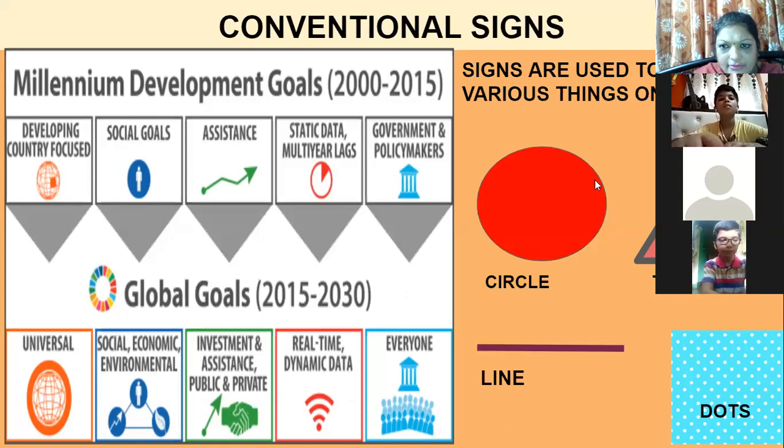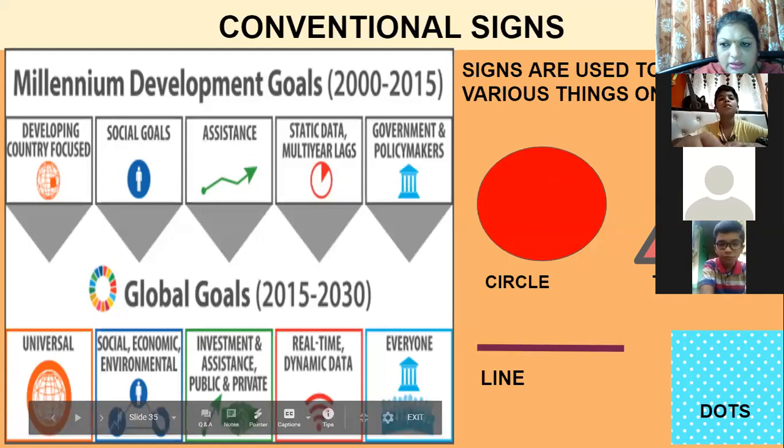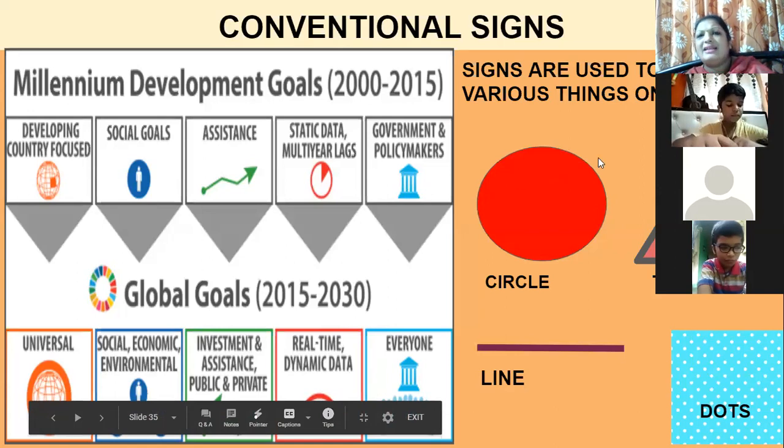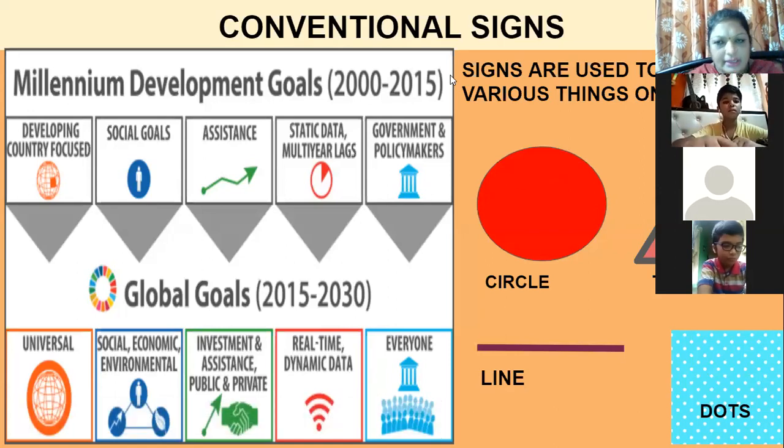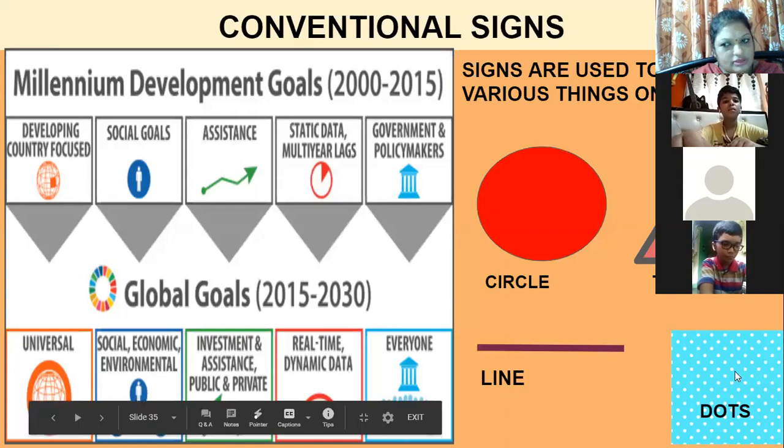So these shapes, circle, triangle, line, or dots, are being used over here for conventional signs. Example, here down is a Wi-Fi network sign. You can see a red dot is used. So here these are the conventional signs. So again, I'll repeat. The signs which are used to show various things on a map are known as conventional signs. And they are used in a form of a circle, triangle, line, or dots.